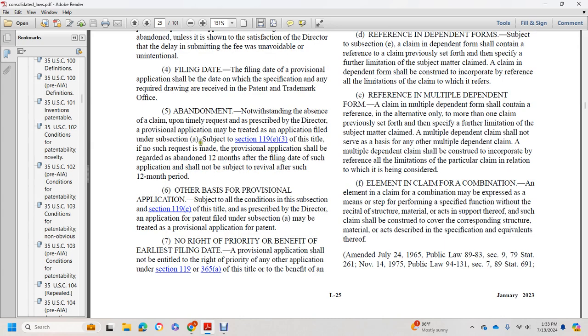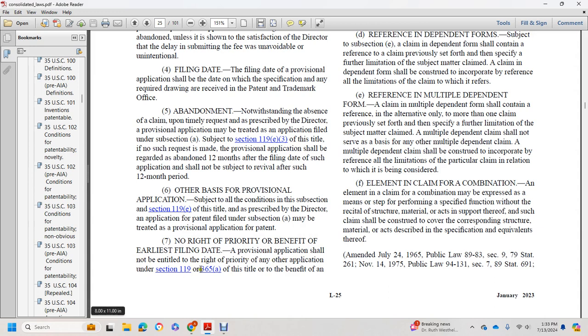6. Other basis for the provisional application, subject to condition subsection 119(e). A title prescribed with the directive of the application for patent filed under subsection (a) may be treated as a provisional application for patent. No right to the priority benefit of the earliest filing date of the provisional application should be given to a party not entitled to the right.